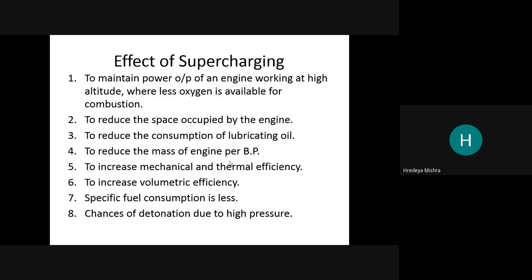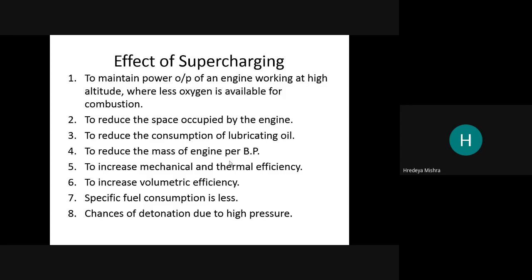So combustion with less oxygen is very harmful to the environment, because if less oxygen is there, then carbon dioxide and carbon monoxide will be generated. This supercharger provides the required availability of oxygen in the engine.